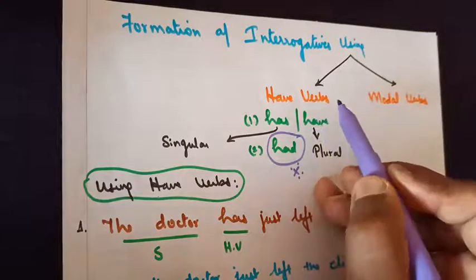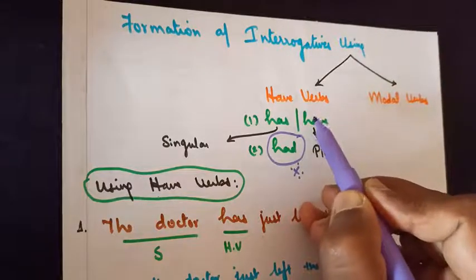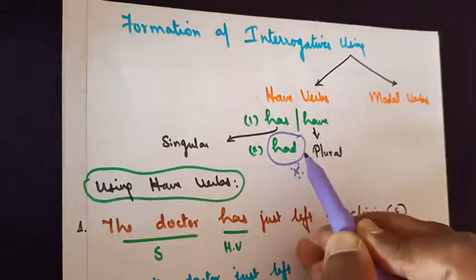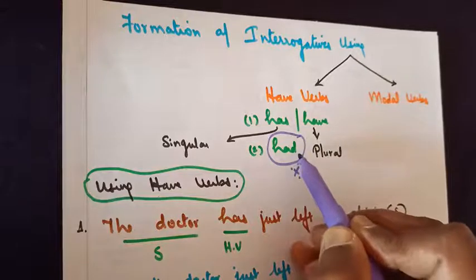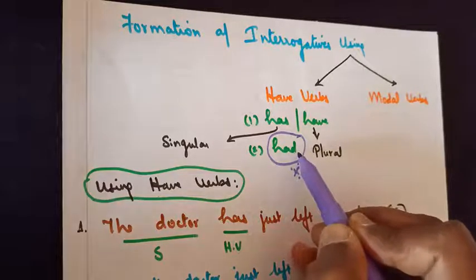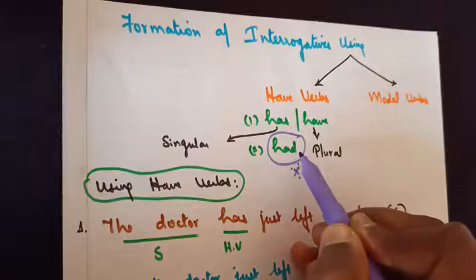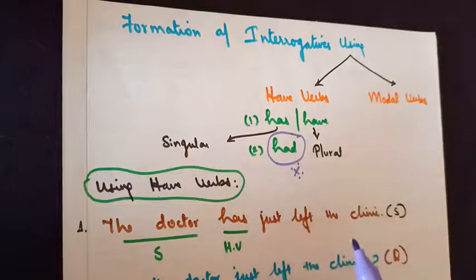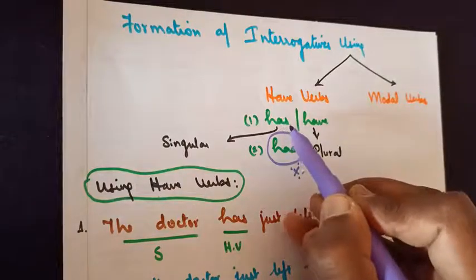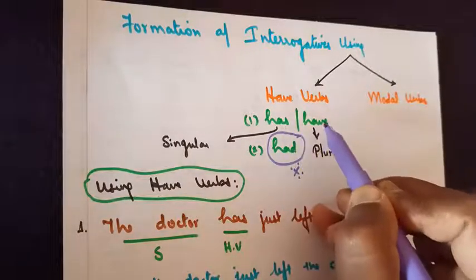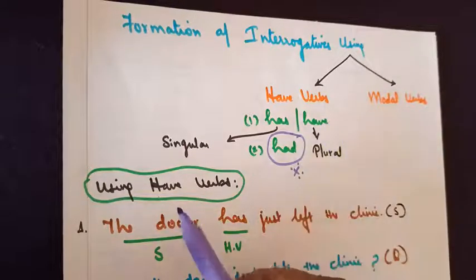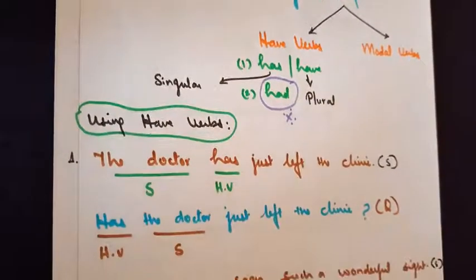Have verbs, once again I'm stressing, just 2 words you need to know: has and have. There is a third word, had, but I'm not talking about it right now. Once I give you the importance and their position in the formation of a sentence while teaching the tenses, then we will talk about this category of forming a question. So has we always use for singular. Have we always use for plural, except with the word I. So now moving on to the question category, using have verbs, how to form interrogatives.